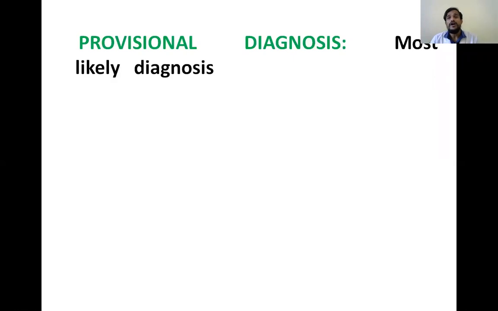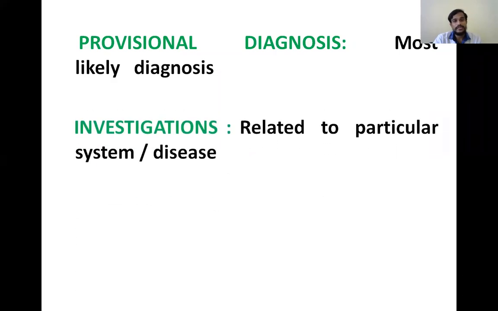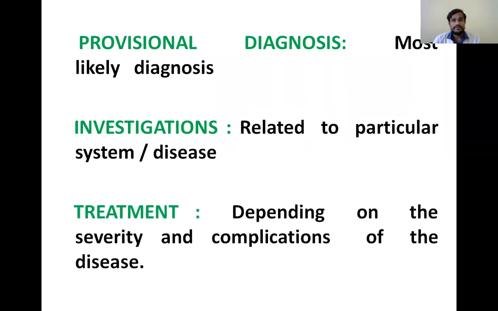And next, after systemic examination, we will come to the provisional diagnosis. Provisional diagnosis is nothing but the most likely diagnosis. So after provisional diagnosis, we will come to the investigations. The investigations which are related to the particular system or disease that we suspect in a patient. And after that, treatment, finally, final diagnosis.